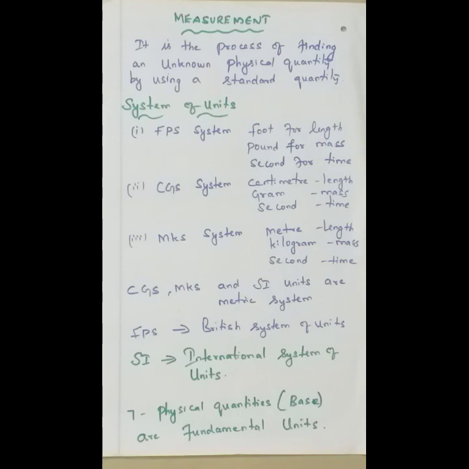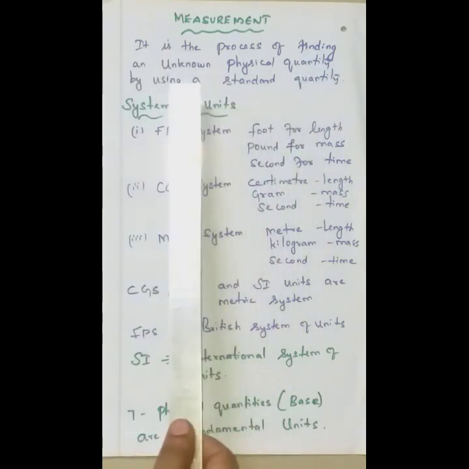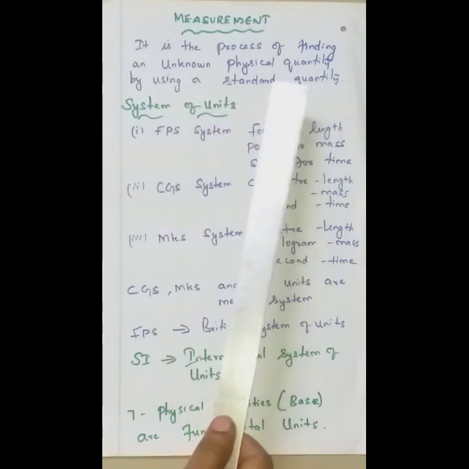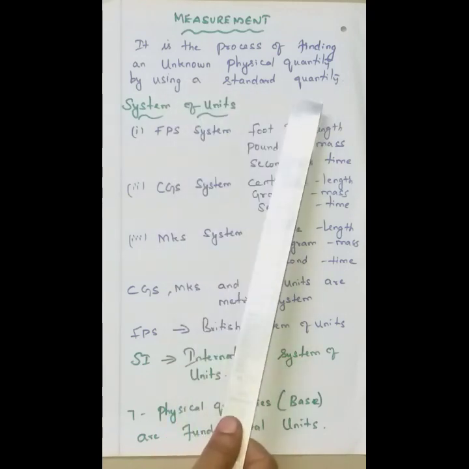Physics is the study of nature and natural phenomena. The principles and the observations in physics allow us to develop a deeper understanding of nature. So, in this chapter, we are going to see what is measurement. It is a process of finding an unknown physical quantity by using a standard quantity.